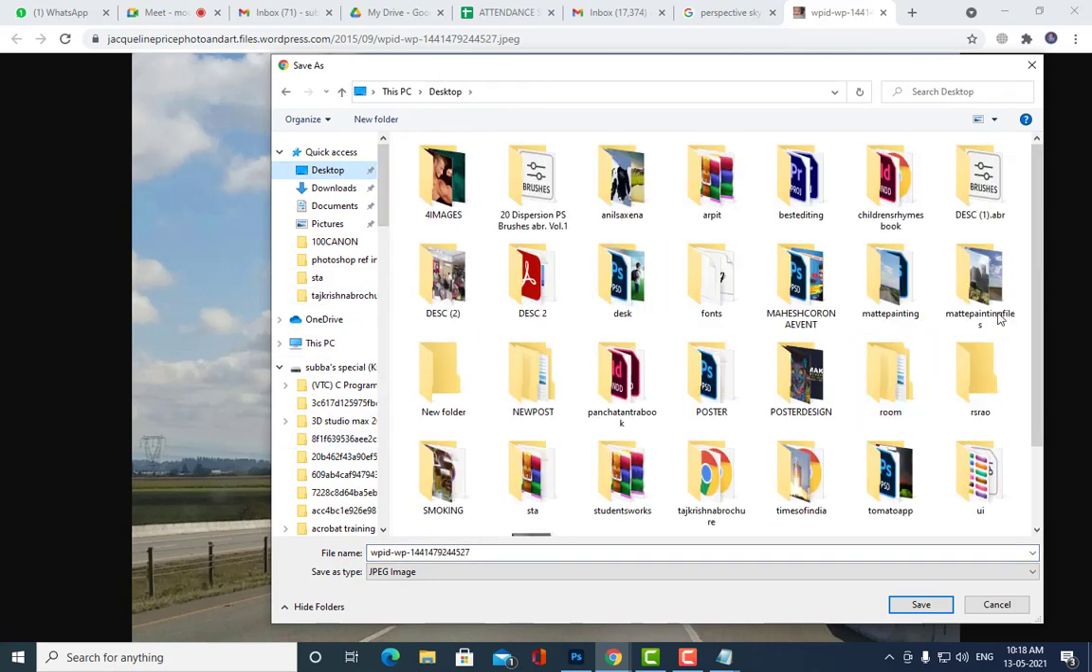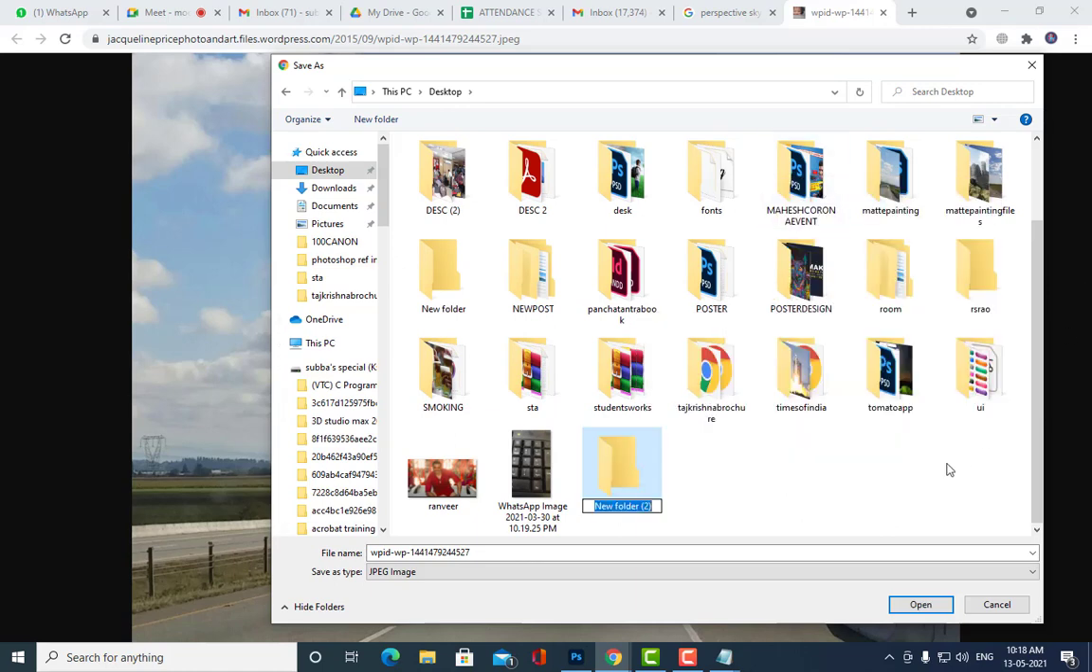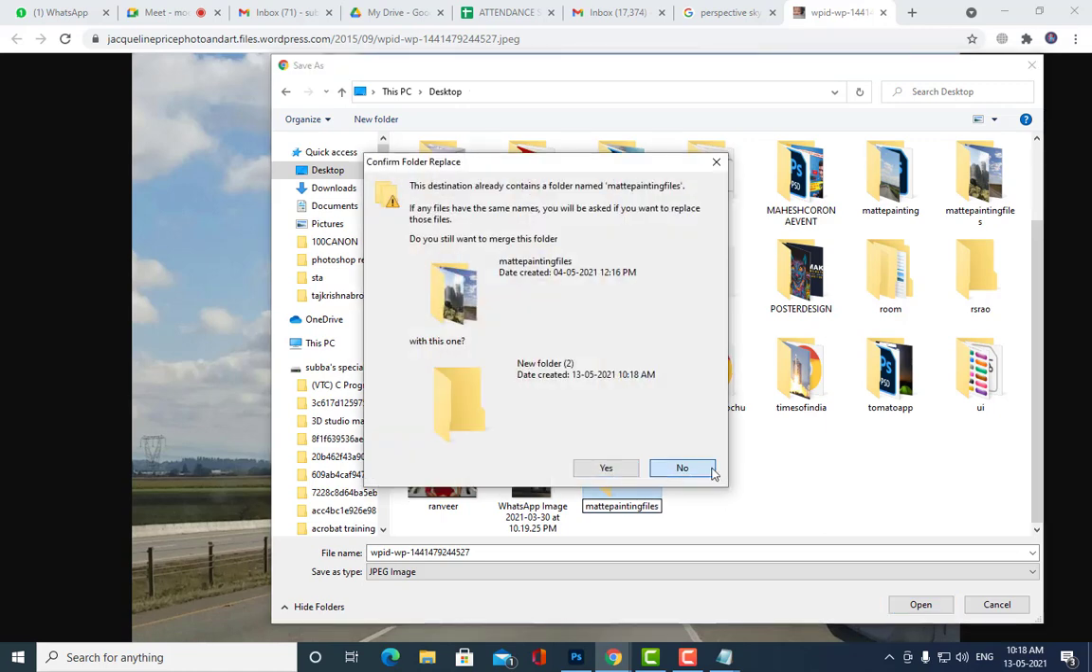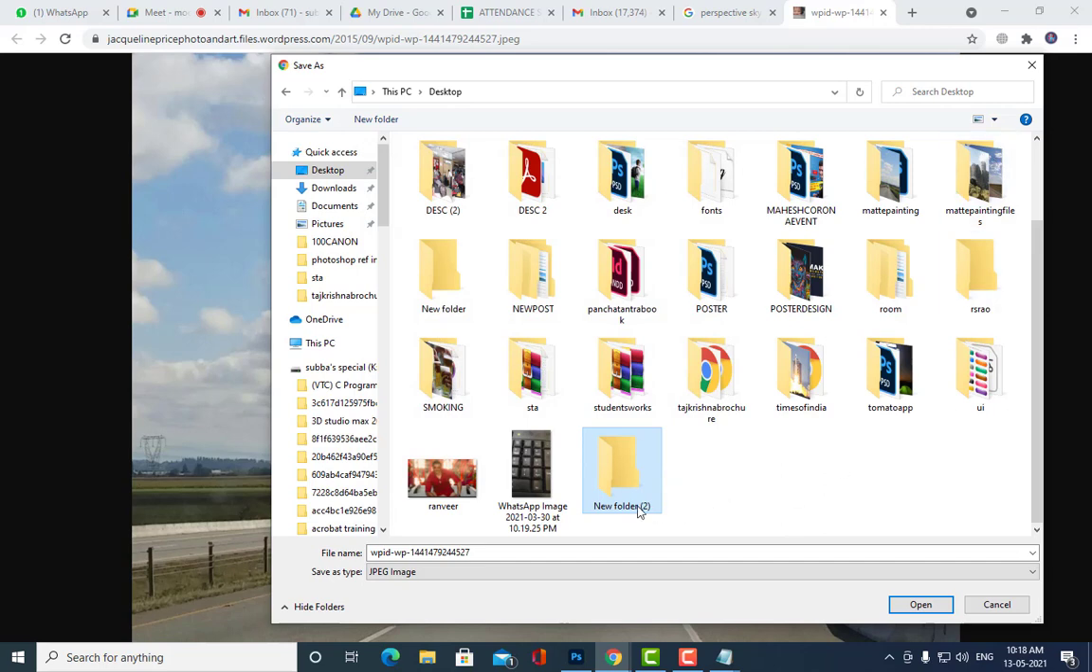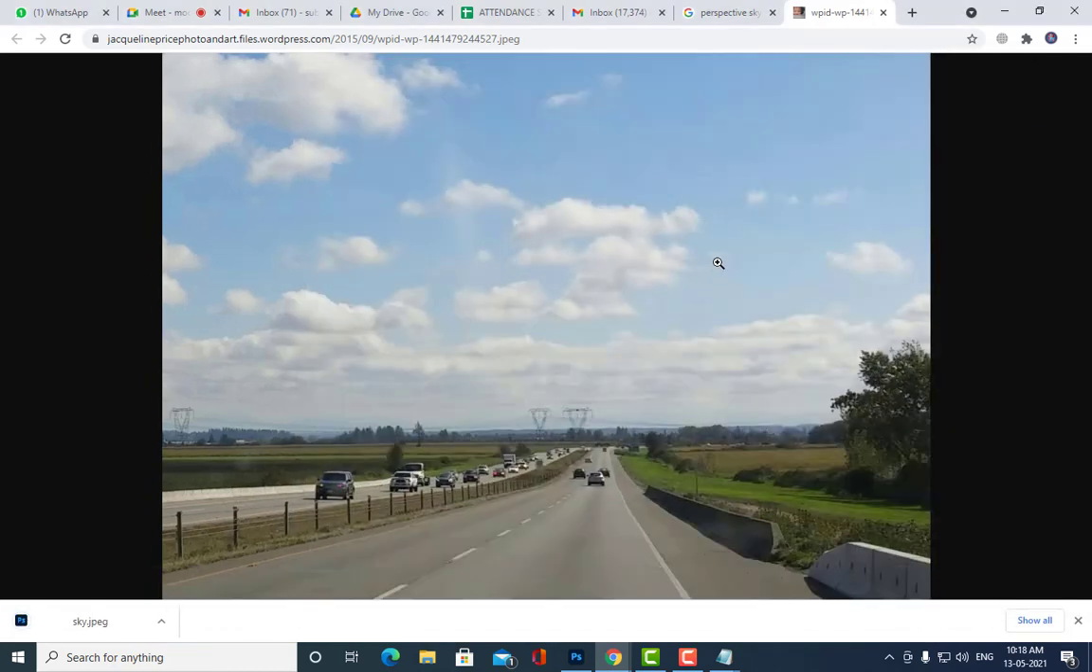They are called barricades, sir. Barricades. Okay. So now I will create a folder here. We'll say matte painting files. I think we already have it. Here it is. Matte files. So we'll say sky. We'll just save this.